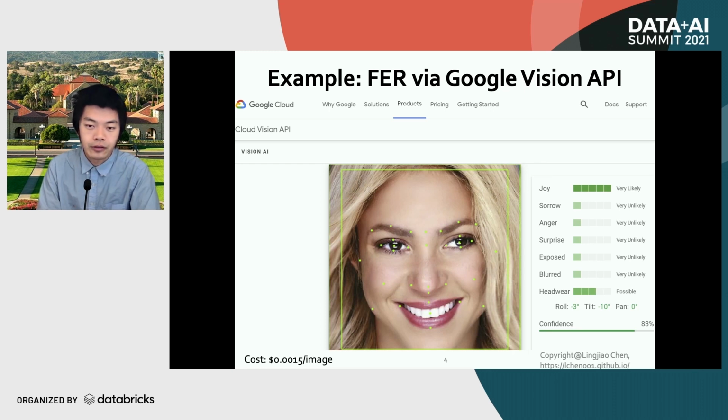You just upload this image to this machine learning vision API, and the API returns the emotions as well as a confidence score. For instance, here, this Google Vision API gives the label happy or joy for this image with a pretty high confidence score. The cost is pretty tiny. It's only about $0.0015 per image.